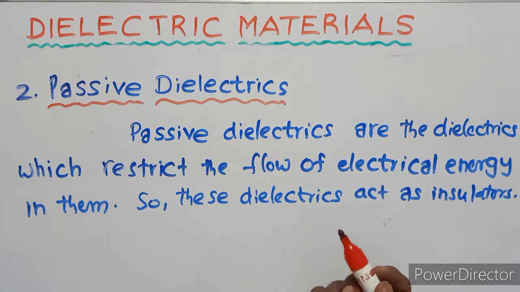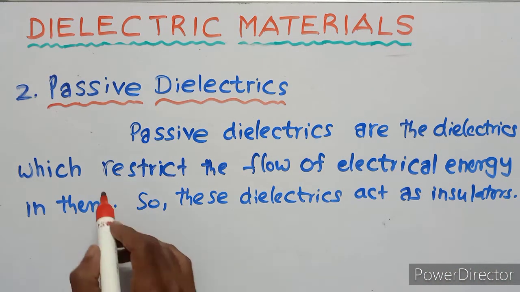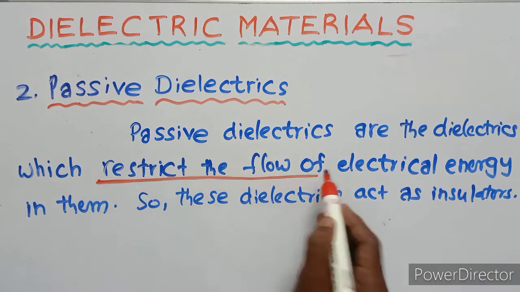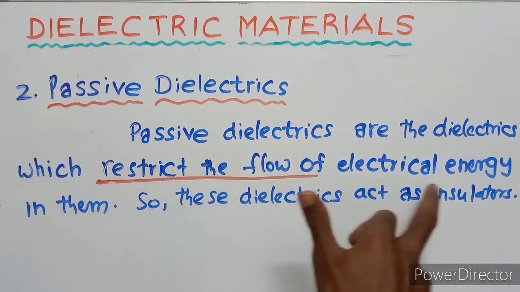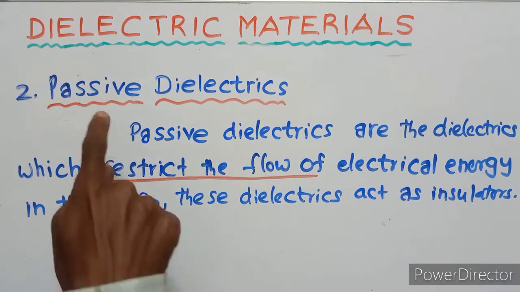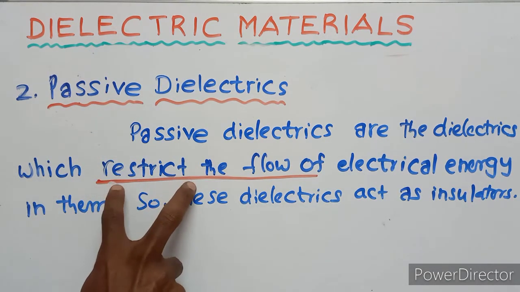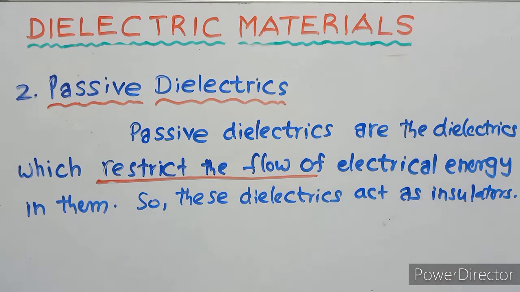Passive dielectrics are dielectrics which restrict the flow of electrical energy. The active dielectrics accept the flow of electrical energy. The passive dielectrics restrict the flow of electrical energy.